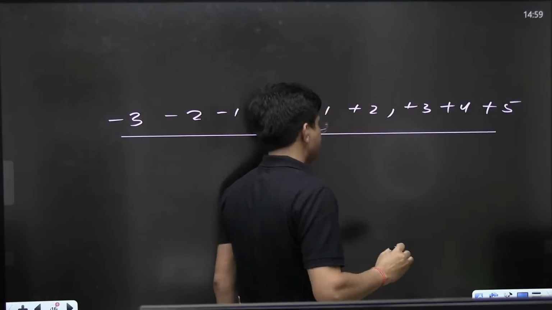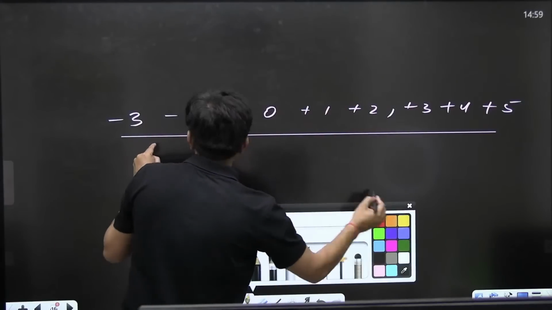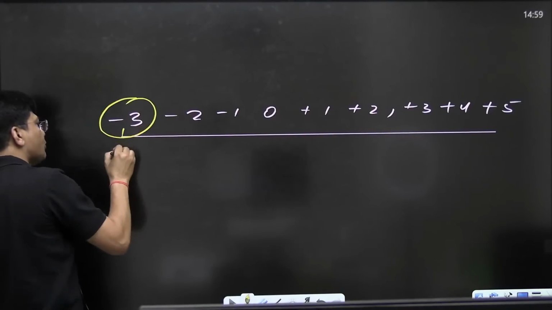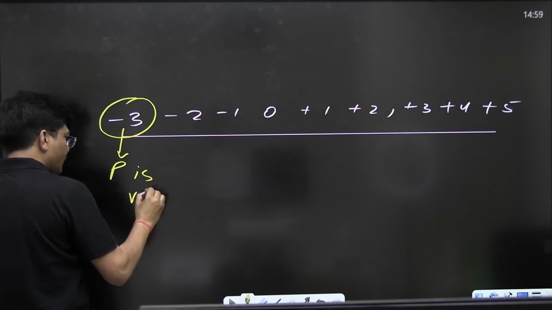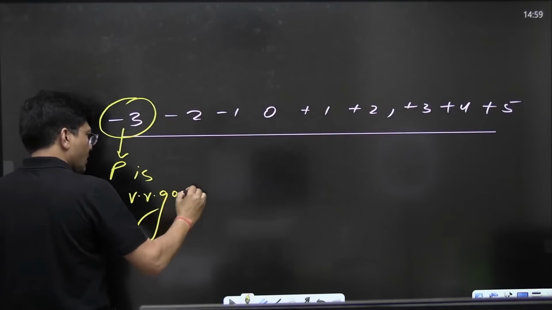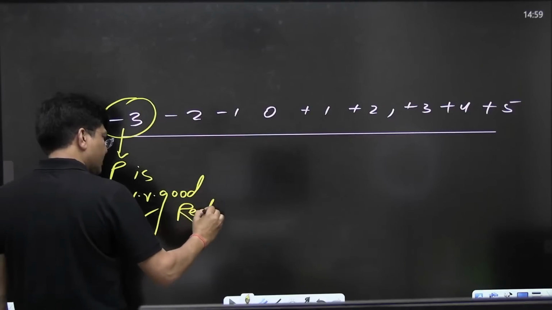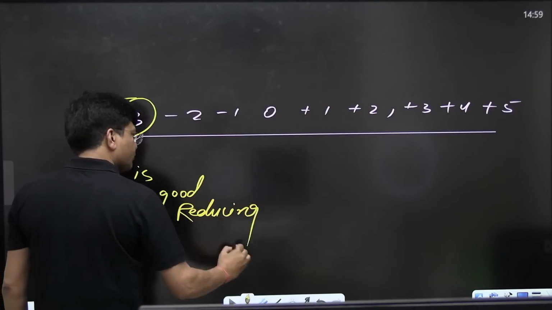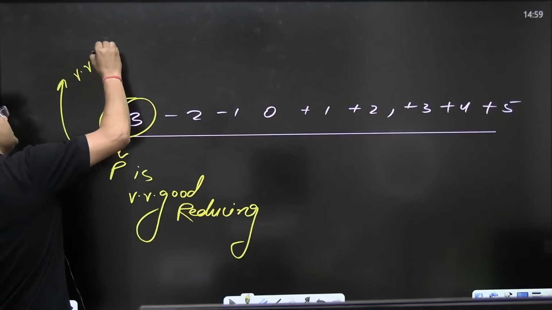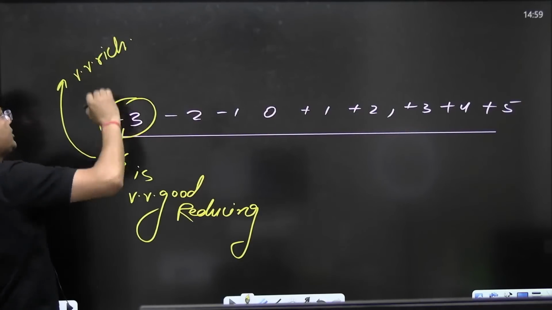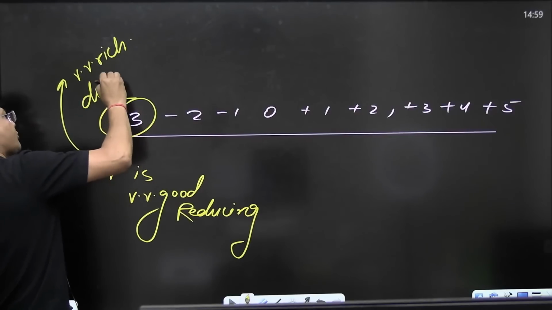Can you see? If phosphorus is in this oxidation state, phosphorus is a very, very good reducing agent, means he is rich. Very, very rich. It can lose money, it can donate money, donor of electron.